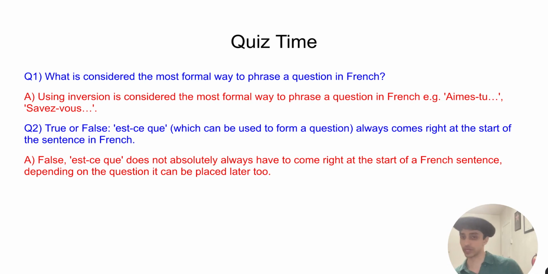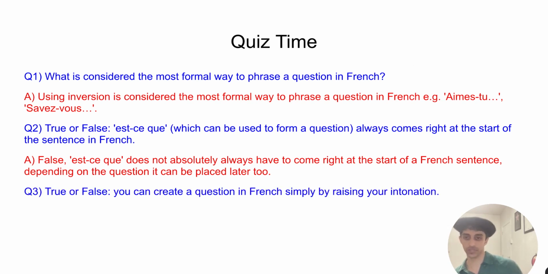So if there is a question word in a French sentence, that will come right at the start, actually. And est-ce would follow, would come just after that. So est-ce is not always right at the beginning of a French sentence.